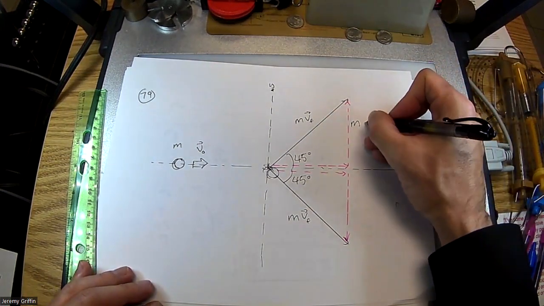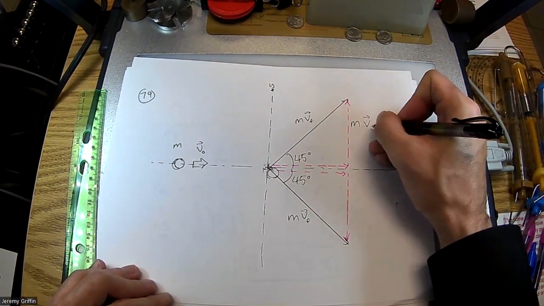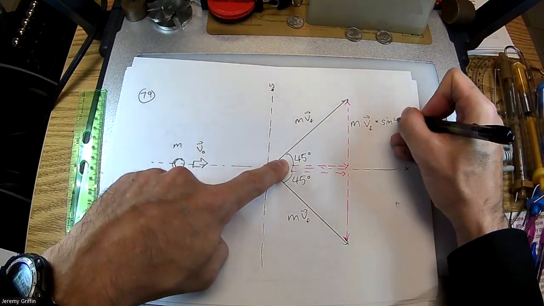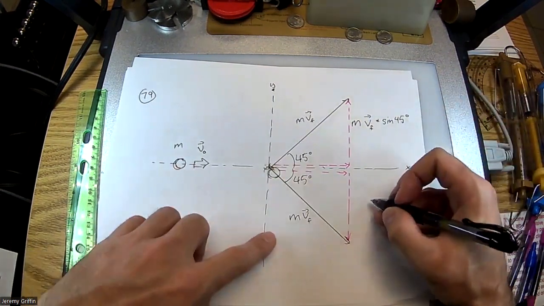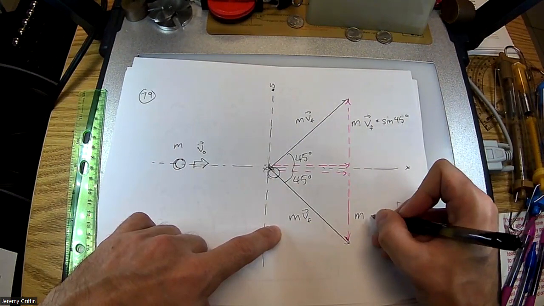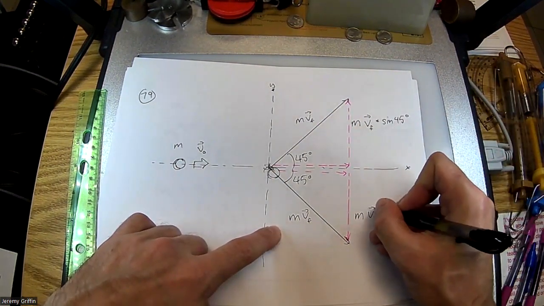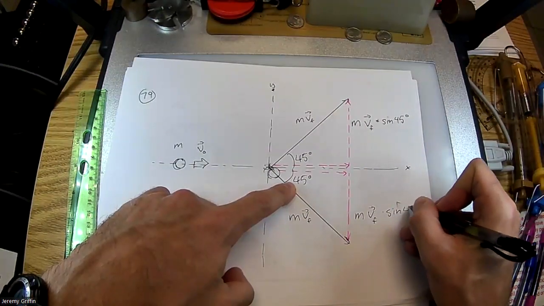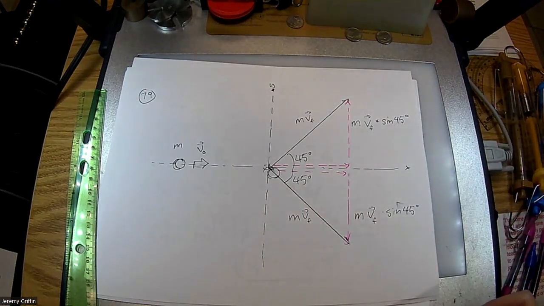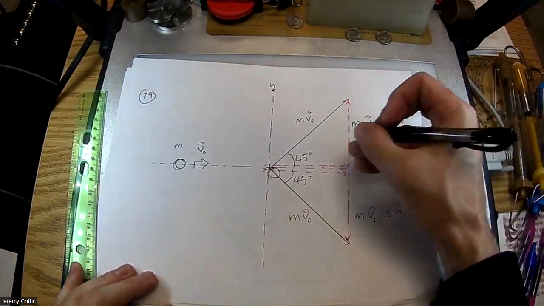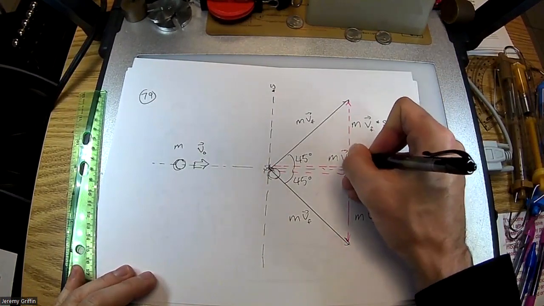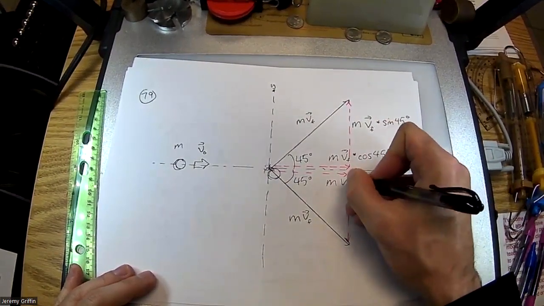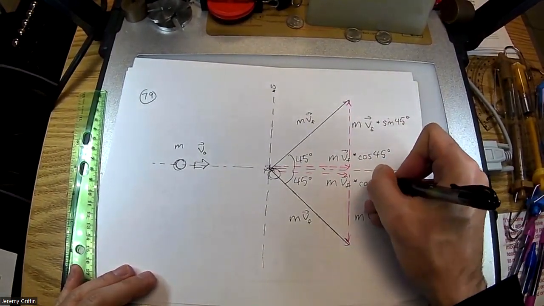So mass of the cue ball m times velocity of the cue ball post-collision times what? Sine of 45 degrees would be that. And then down here, this would be mass of the 8 ball, which we're just going to call the same mass, times the post-collision velocity of the 8 ball times sine of 45 degrees. And this would be negative because it's down. And then what about the side components? Let's fill this in while we're getting components. So this would be m v final cosine 45 degrees. And this would be m v final cosine 45 degrees.